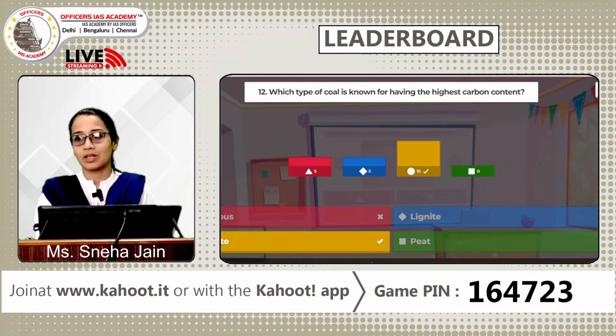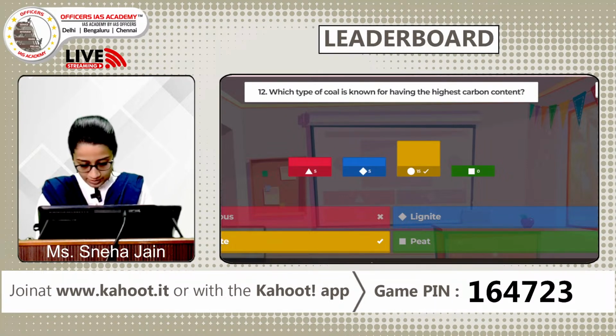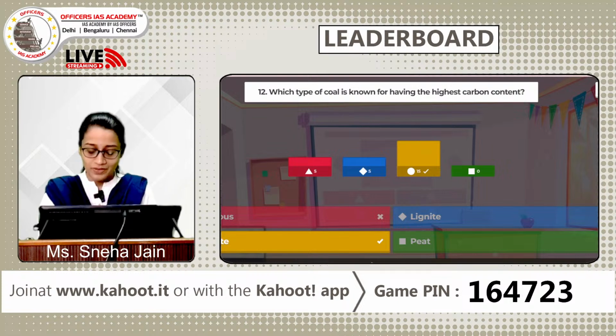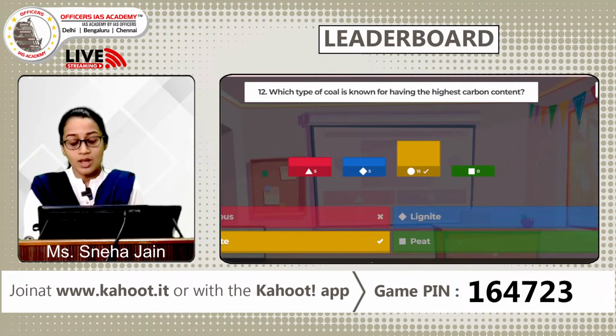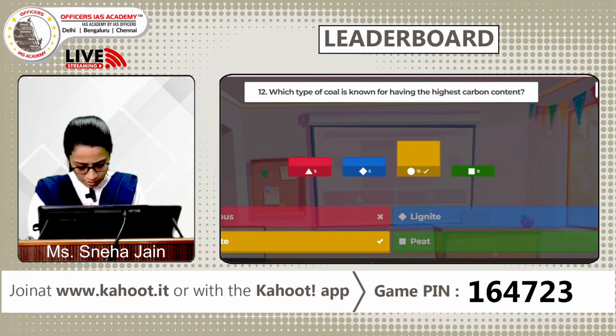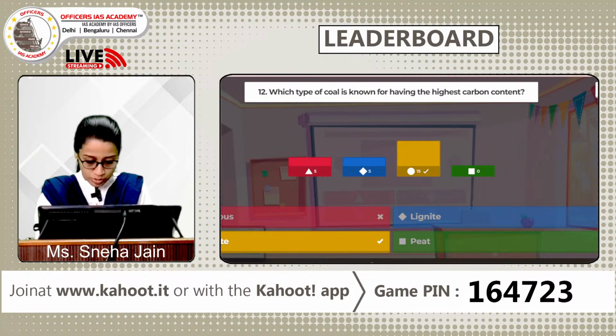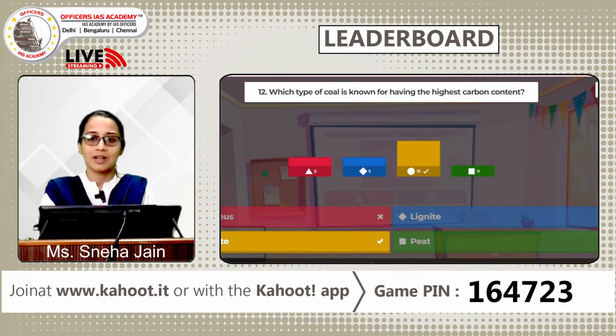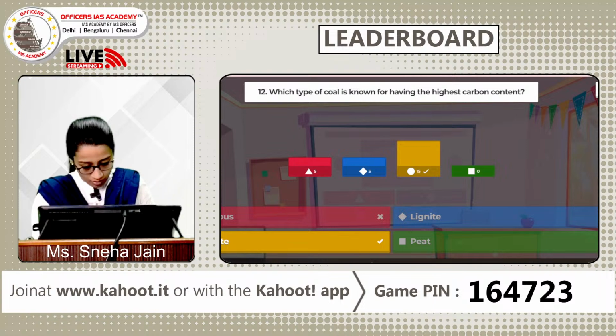See, what's motivating us, or probably what we are happy about, is now we see that most of you are taking some time but getting the answer right. This is more important. All right, so rather than being in a hurry getting it wrong, most of you are getting it right. So all of you doing a great play. And in India, anthracite coal is found in very small quantities in Jammu and Kashmir alone. The abundant coal which is found in India is the bituminous coal. It's a medium grade of coal. It has got a high heating capacity, and most of that is found in Jharkhand, Orissa, West Bengal, Chhattisgarh and Madhya Pradesh. All right, so we will now move to the next question, question number 13.